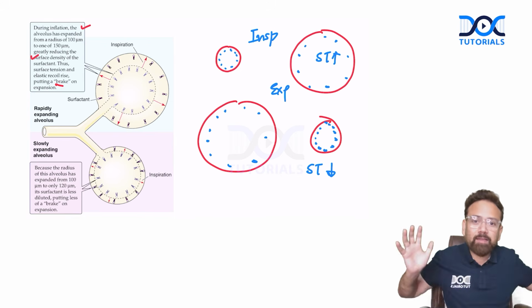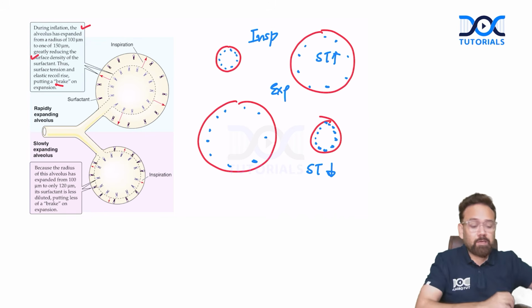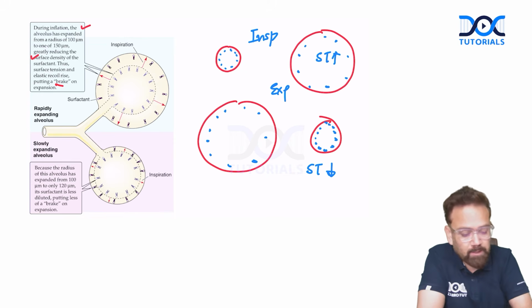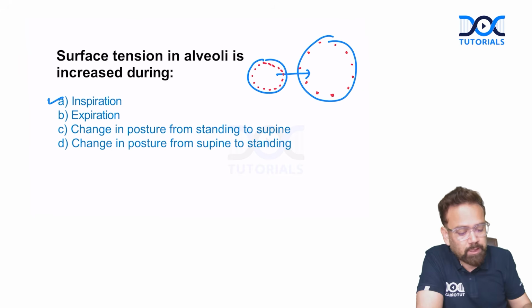So lungs are going like this beautifully. The rhythm of respiration, one of the roles is of surfactant, dynamic compression. It is called dynamic compression. So you must know during inspiration, surface tension will increase.